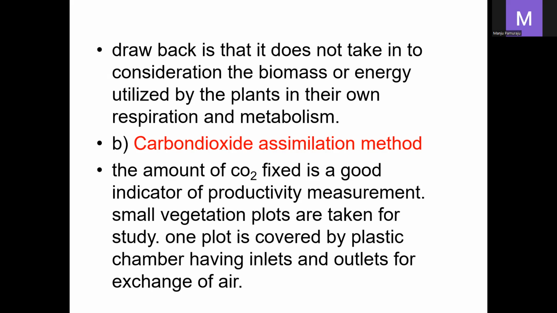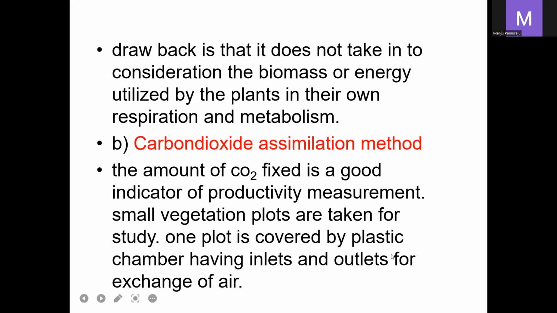The next method is the carbon dioxide assimilation method. The amount of carbon dioxide fixed is a good indicator of productivity. Here, small vegetation plots are taken for the study.